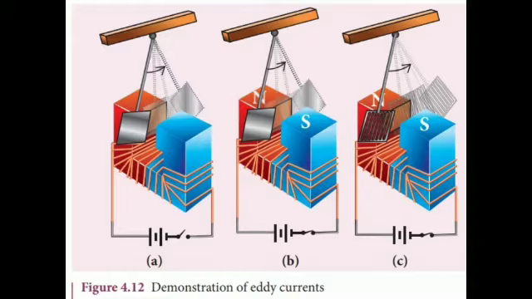However, if some slats or holes are cut in the disc, the eddy currents are reduced. The pendulum now will execute several oscillations before coming to rest. This clearly demonstrates the production of eddy current in the disc of the pendulum.